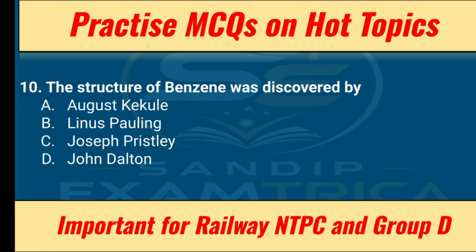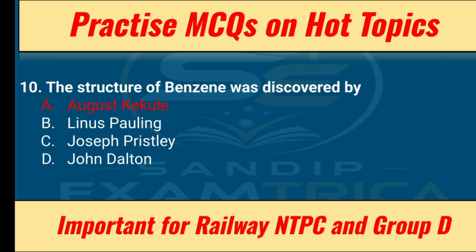So the next question is, the structure of benzene was discovered by Auguste Kekulé, Linus Pauling, Joseph Priestley, John Dalton. This will be the last question of today's class. So the correct answer will be Auguste Kekulé. And Linus Pauling is the famous scientist who got the Nobel Prize in chemistry. And Priestley was the inventor of oxygen gas. John Dalton was the father of atomic theory. Okay.